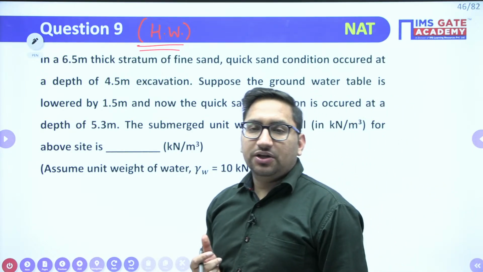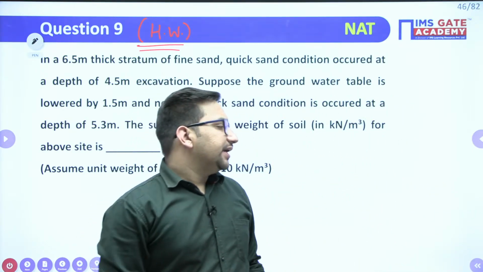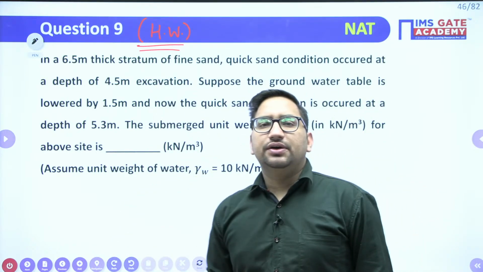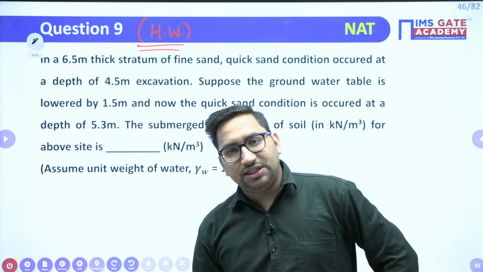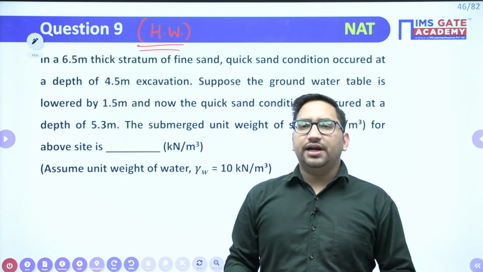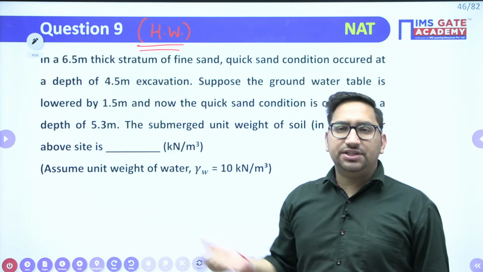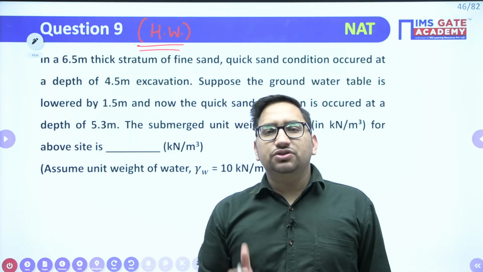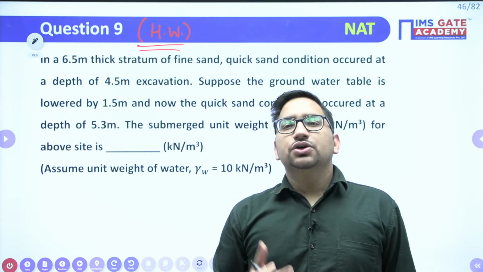So this is the session for today. In the next class, we will see the flow net concept, what is consolidation, and what is shear strength of soil. The next class will be quicker. Today we have covered some basics, and the next part will be more about implementation, more focused on questions.